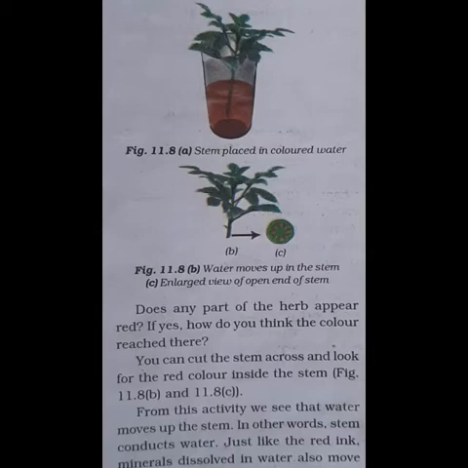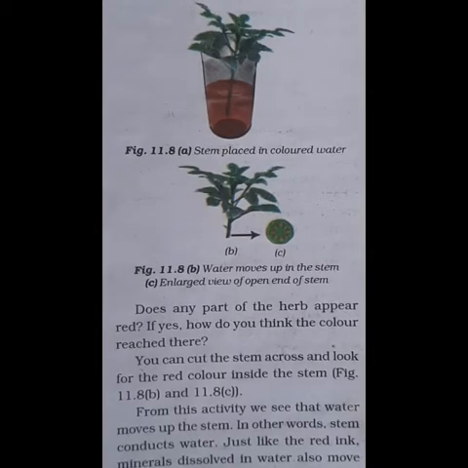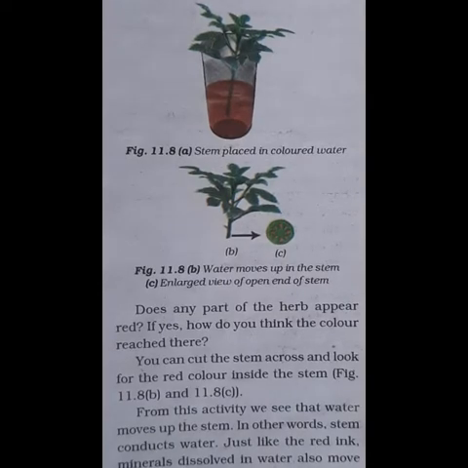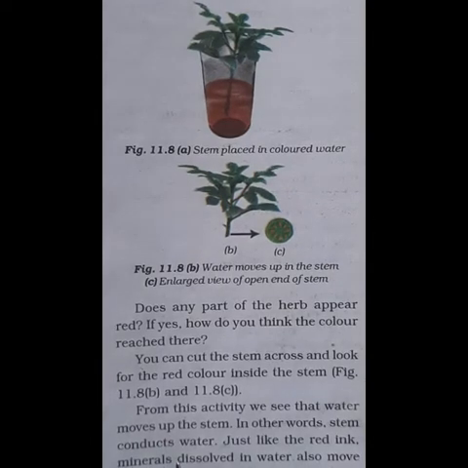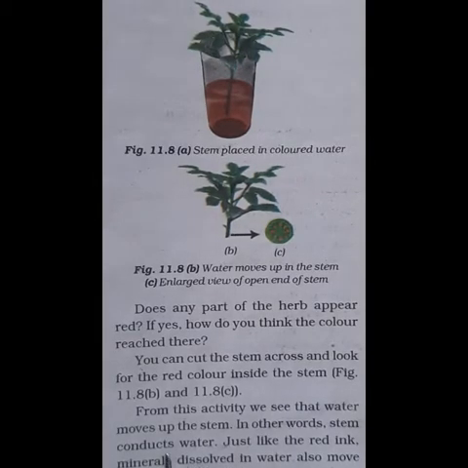So, along with water, it will take minerals also along with it from the soil. So the roots help in absorbing the minerals from the soil, thereby it is given to the stem, and the stem will show the movement where it will carry this minerals and water to all the other parts of the